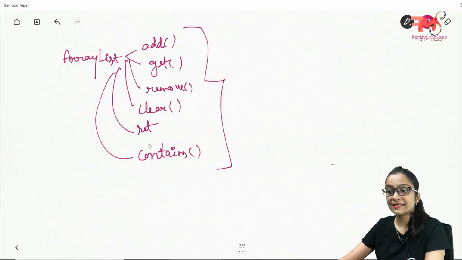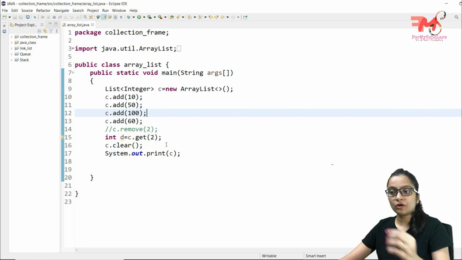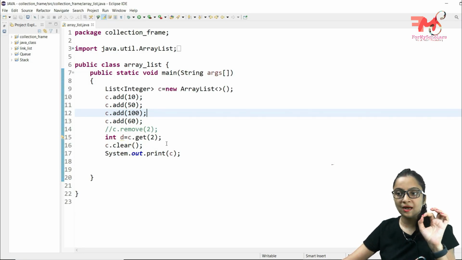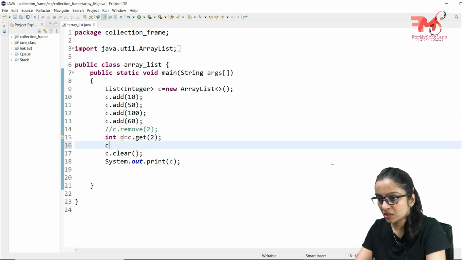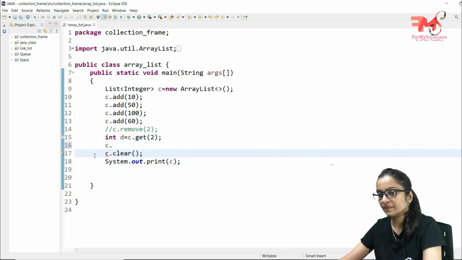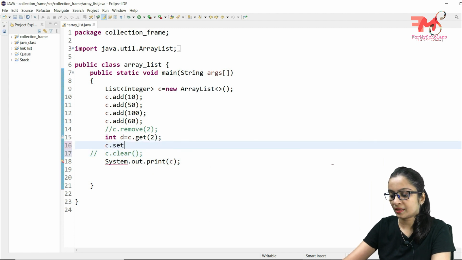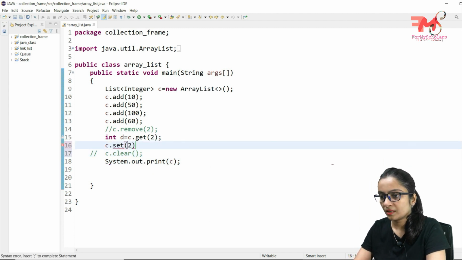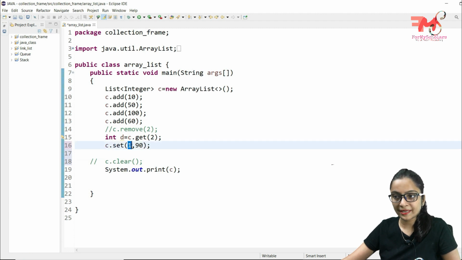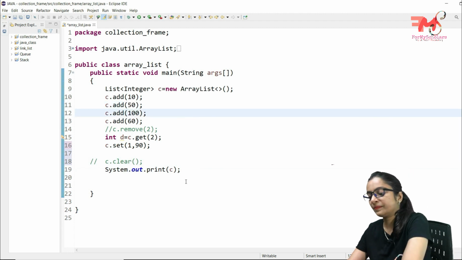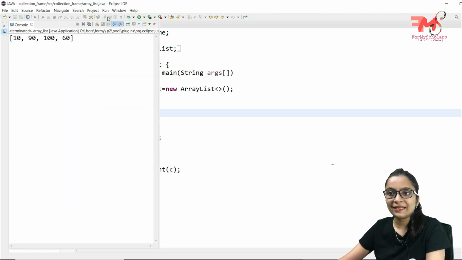And the last one is the set function. If you want to set the data of a particular index, let's suppose what I want is C dot set, let's make it a comment, C dot set 1, 90. Okay, what I want is that the data of first index should be 90, while it is 50 in this array list. Okay, let's see what it will print. Control F11. So 10, 90, 100 and 60.